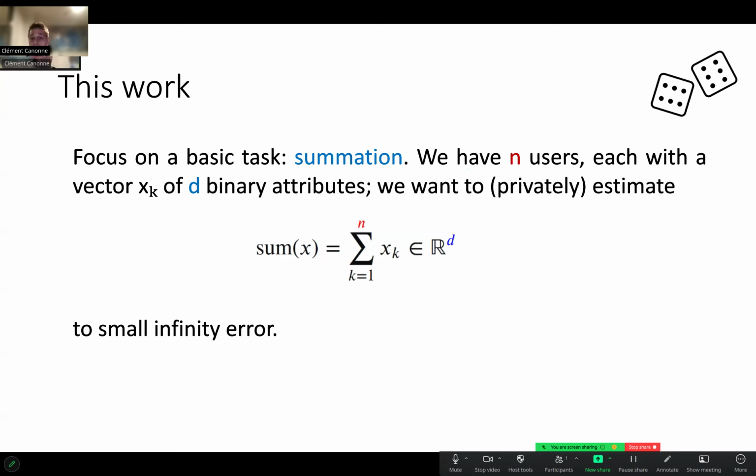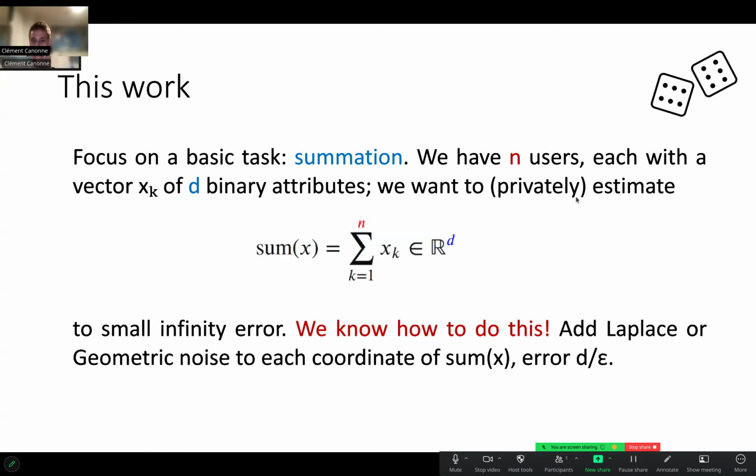Now, the good news is we know how to do this. This is not a new problem. This is, as I said, a fundamental problem. One of the most basic techniques in differential privacy is to add some Laplace noise, independent noise, to each coordinate of that sum. So first compute the sum, then add some noise. Carefully calibrate it, with mean zero and variance that depends on the privacy parameter epsilon.